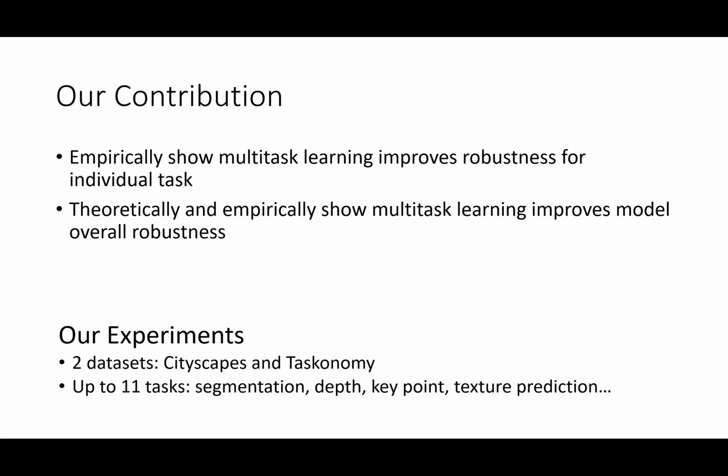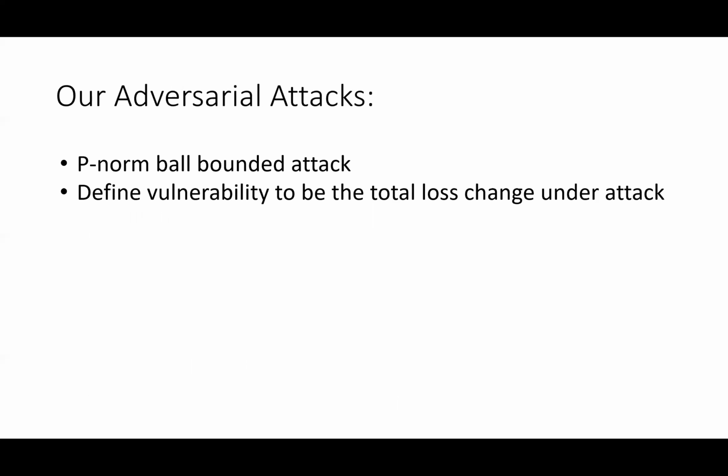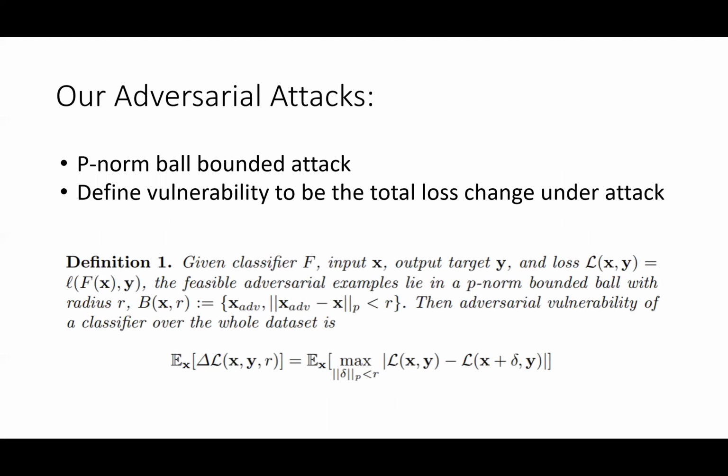We conduct experiments on two datasets, Cityscapes and Taskonomy, and run experiments on up to 11 tasks, including segmentation, depth, key points, etc. Our adversarial attacks use the standard p-norm bounded attack. We define the adversarial vulnerability of a classifier to be the maximum loss change by any noise within the perturbation bound. Please refer to our paper for the formal definition.